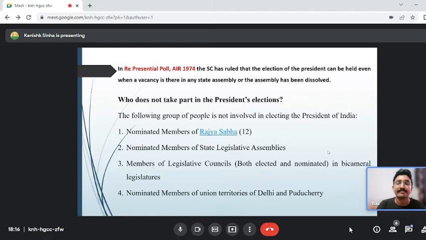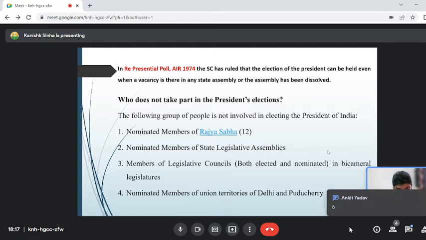Ankit, confirm me. So 6 to 7 states have it. West Bengal is there, Maharashtra is there, Bihar is there. West Bengal has recently introduced the legislative council just in the last year. So whichever state has a bicameral legislature, that legislative council will not vote in the election of the president of India. It is only the legislative assembly which votes for the president election. Am I clear, everyone? Ankit, 6. I hope everyone is with me till this point. It is 6. Okay. Next slide.